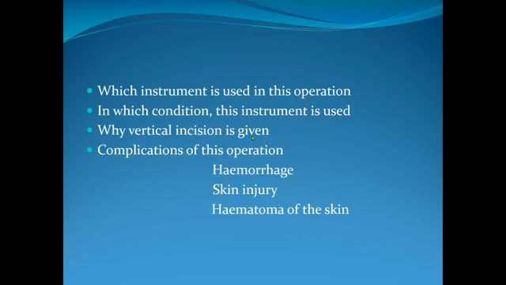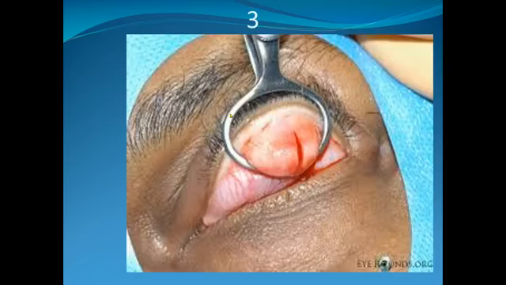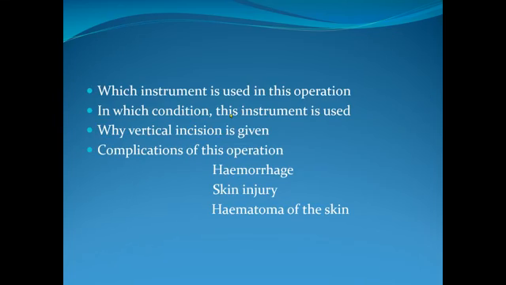The superficial layer is mainly produced by the meibomian glands. If I cut horizontally, multiple ducts of the meibomian glands are cut, hampering the formation of precorneal tear film. The patient develops dry eye. So give vertical, to save the meibomian glands.